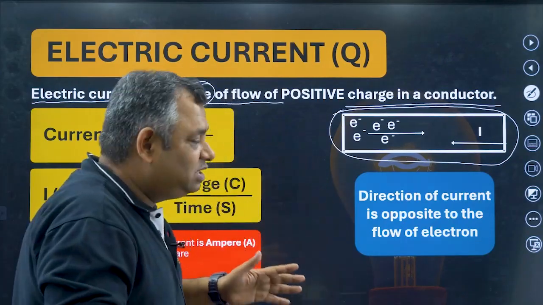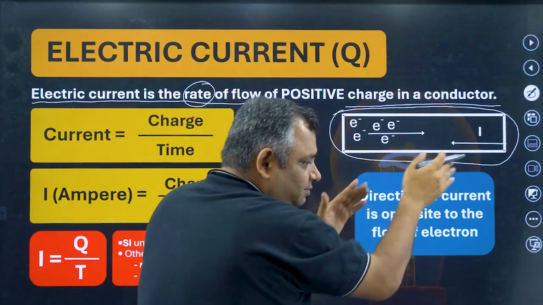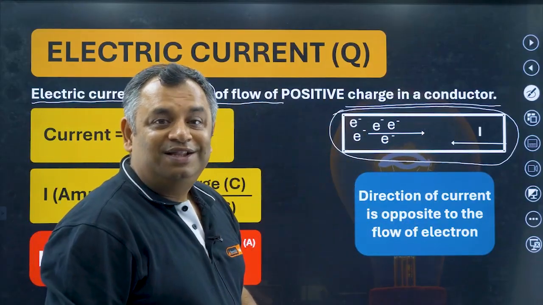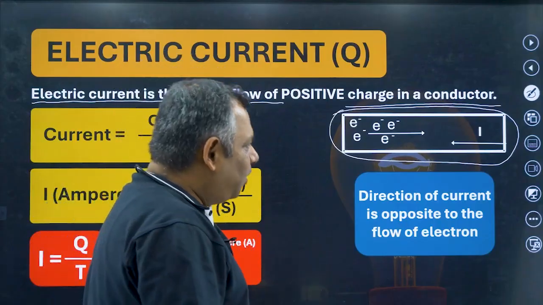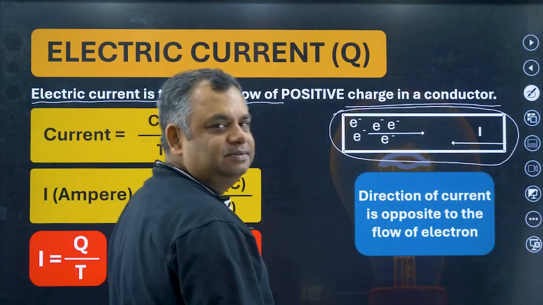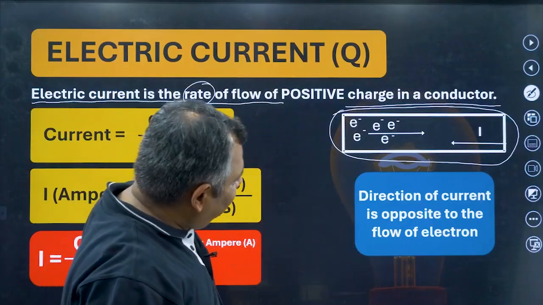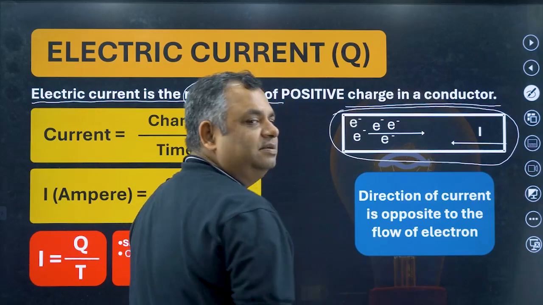So if electron or negative charge is flowing towards this direction, the positive charge will flow in which direction? Of course, positive charge will flow in the opposite direction, this direction. So electron flowing in this direction, the positive charge flowing in this direction.